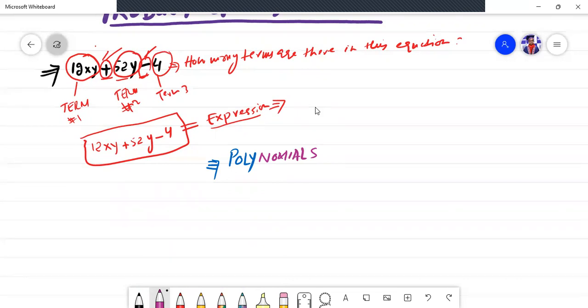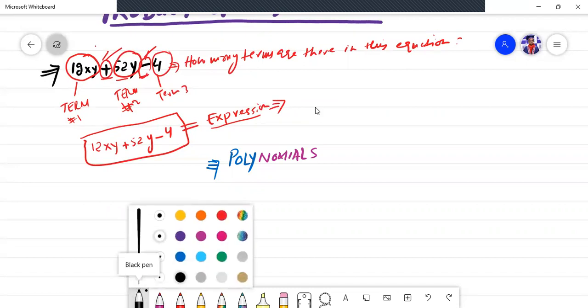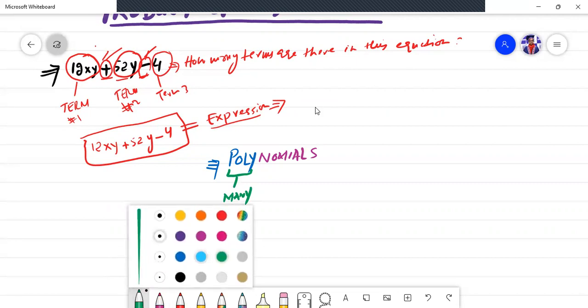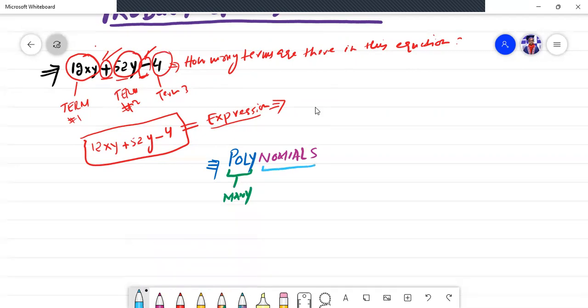If I ask you a question, what do you mean by polynomials? The answer of this question is so simple. Poly means many.